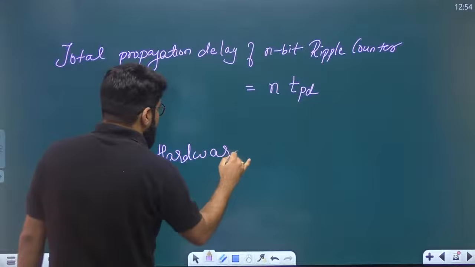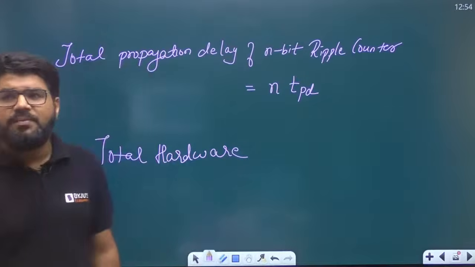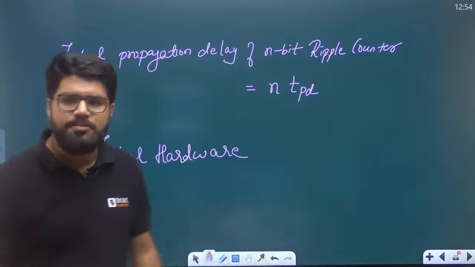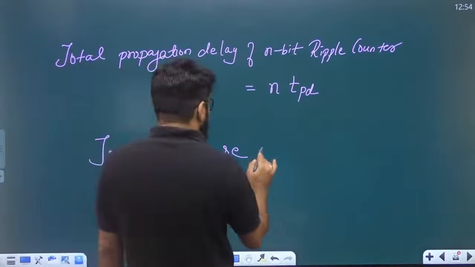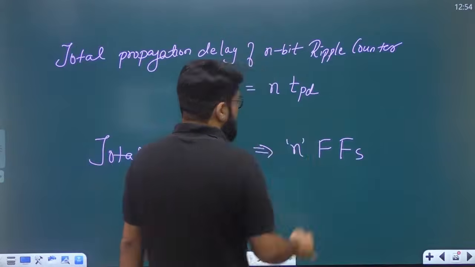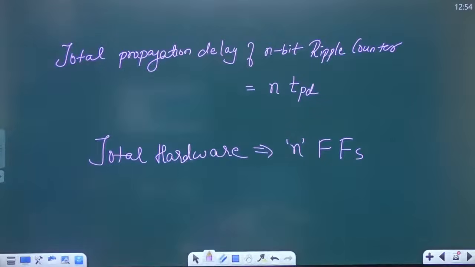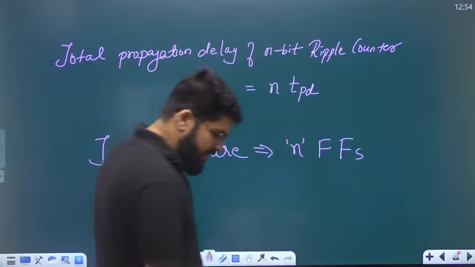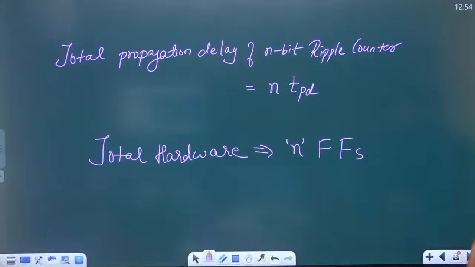Okay, but if it is slow, there has to be some advantage also. The advantage is hardware. It requires less hardware. Less hardware means less money. You pay less, you get less speed. Very simple. So total hardware here is only n flip-flops. No additional logic circuitry. Only n flip-flops.